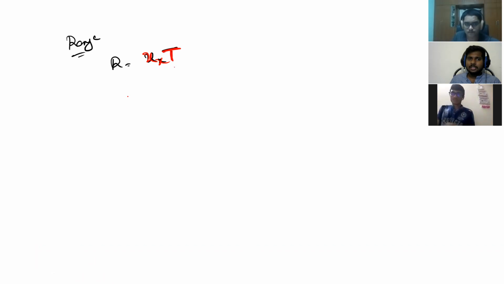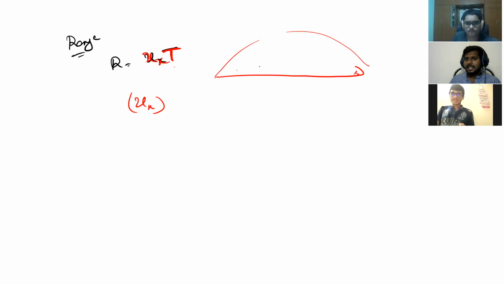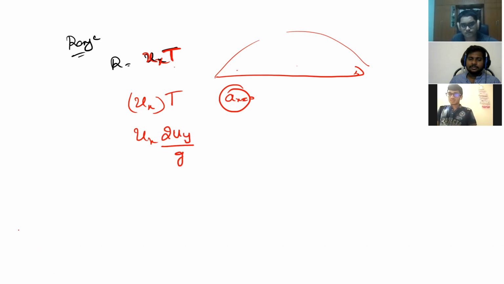X direction displacement is how much? Ux into time of flight, to travel the entire journey. X direction displacement is uxt plus half axt square, but half ax t square is 0. So ux into time of flight is ux into 2uy by g.